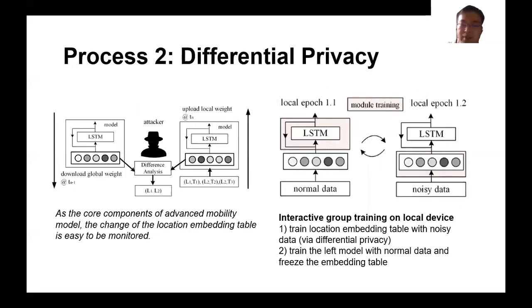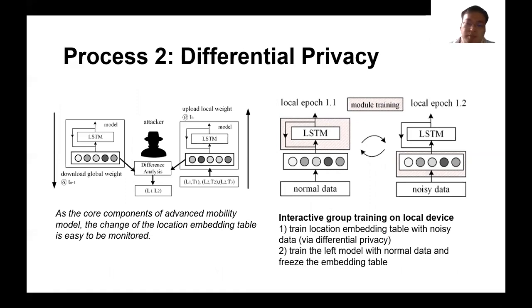When no user data is uploaded to the cloud center, we do upload the model weights to the cloud center. The risk of uploading weights is smaller than uploading the raw data, but it also introduces a large risk of leaking the visited location list of the user in this scenario. Attackers can pretend to participate in the whole procedure as normal users and then observe the changes of the location embedding table of the target user during the training. In this way, the attacker can obtain the information of the visited locations of the target user.